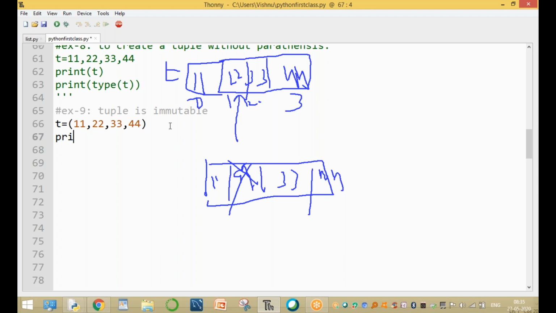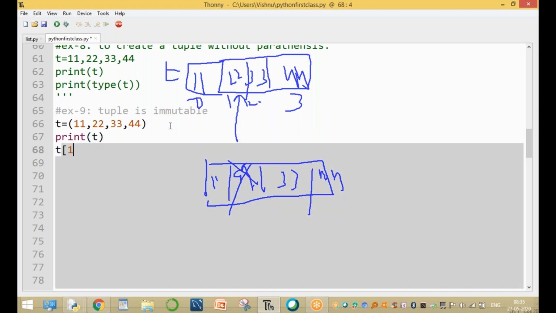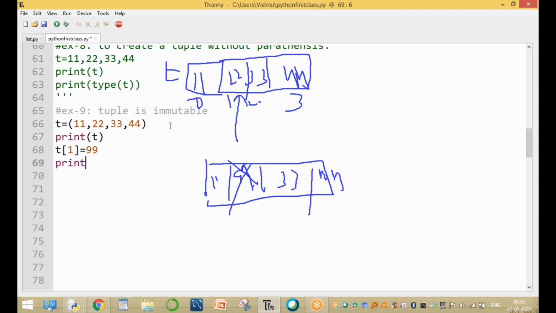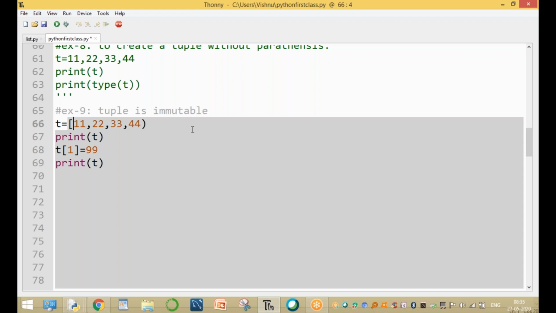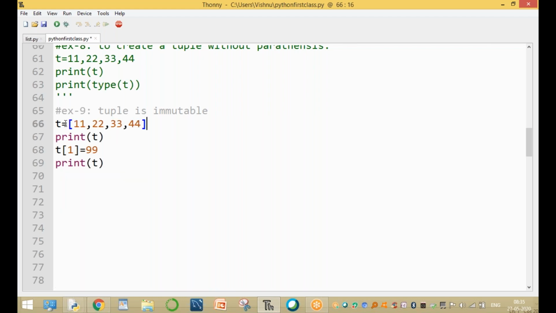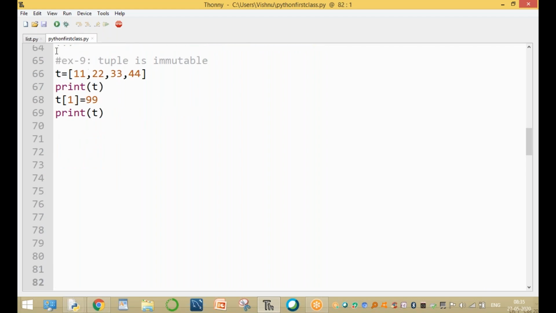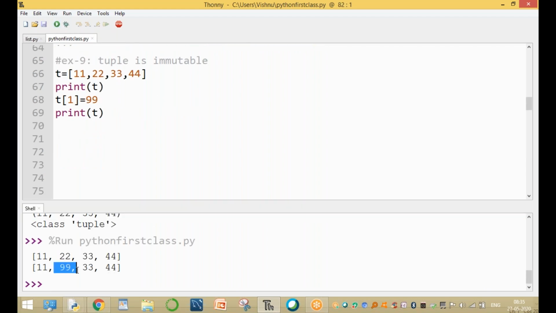For example, print T, then T of 1 equal to 99, and after changing, print T. Here it is an index number. Please observe this one. The square brackets are compulsory. This is the index number, accessing the elements using the index number. If it is a list, it is not a tuple. Here it is a list. The old value is 22, the new value is 99.